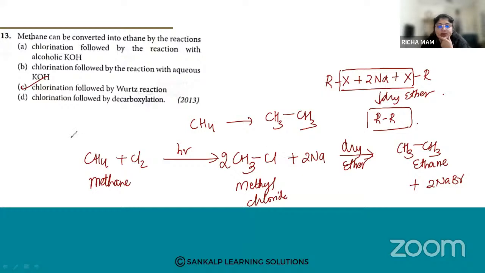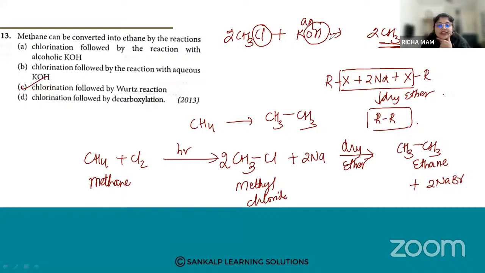If we react it with KOH, Murli has answered it as B. But if you react it with aqueous KOH, we are going to get 2 CH3OH, methanol, an alcohol. We are going to substitute the Cl with OH. So we are not going to get ethane. So option number C is the answer.